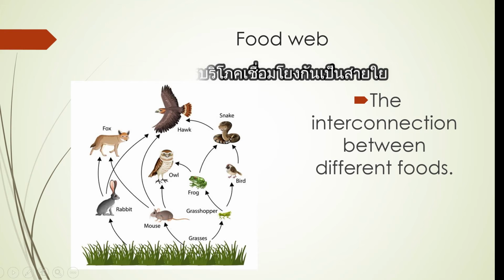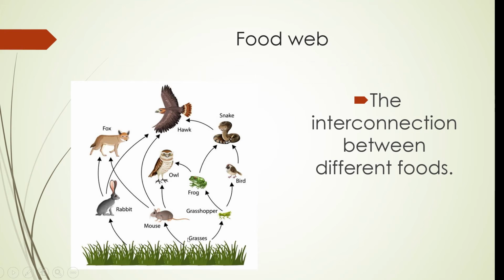Okay, this one here. We have grass, producer. Mouse eats grass. And owl eats the mouse. Owl is the secondary consumer. Mouse is the primary consumer, and the grass is the producer. We have here grass, mouse.